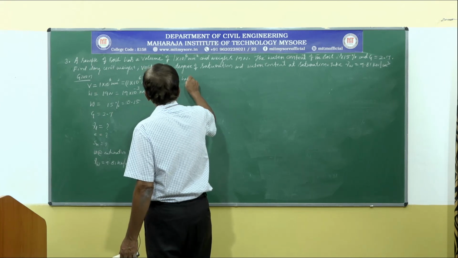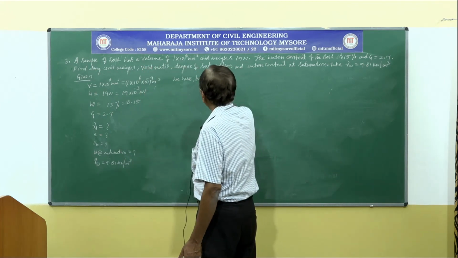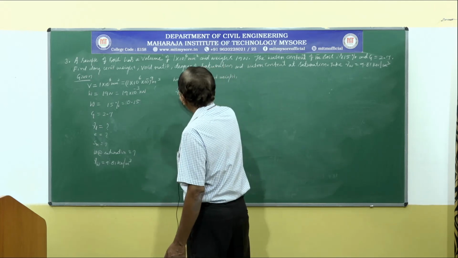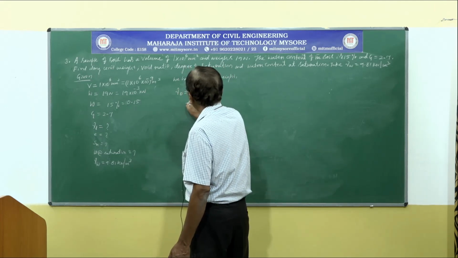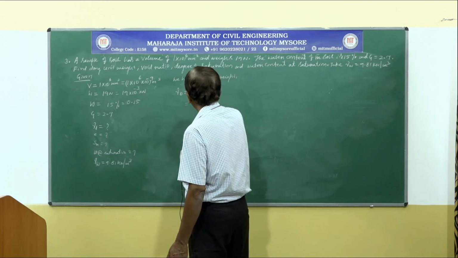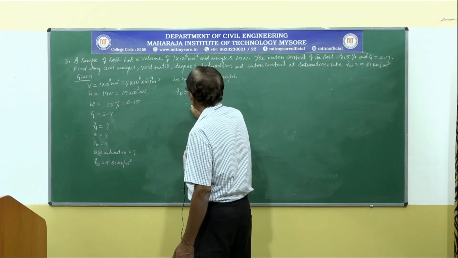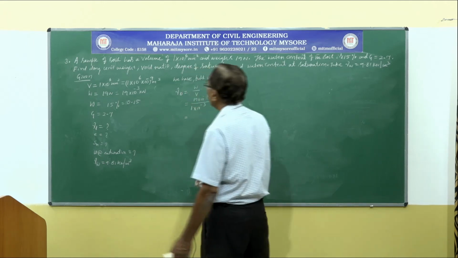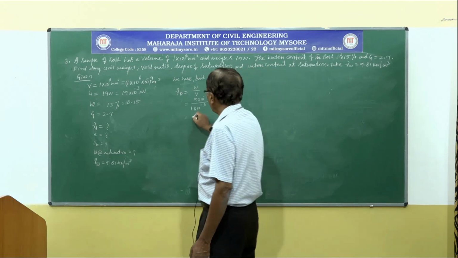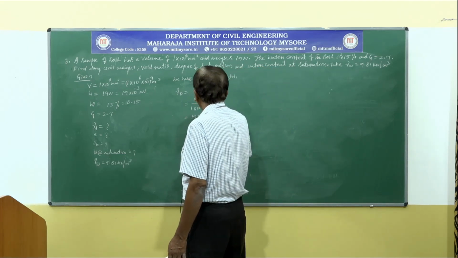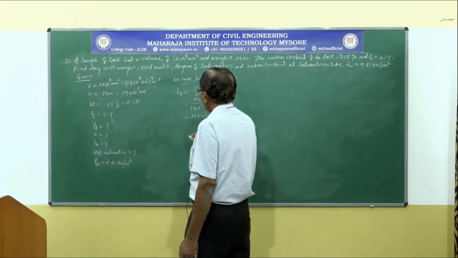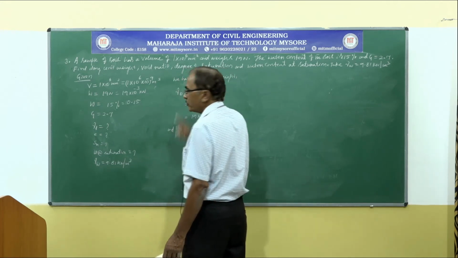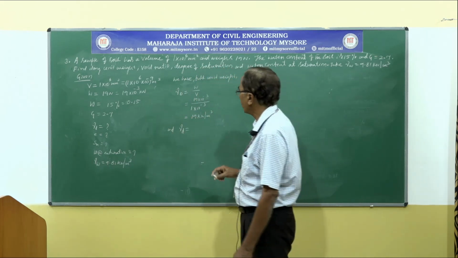We have bulk unit weight gamma B is equal to W by V. W is 19 into 10 power minus 3, that divided by 1 into 10 power minus 3, that is equal to 19 kilonewton per meter cube, and gamma D, dry unit weight, can be calculated by using gamma B and the given value of water content.